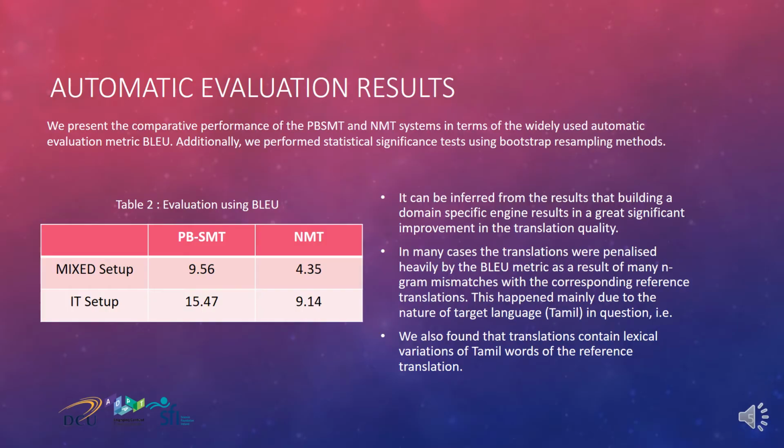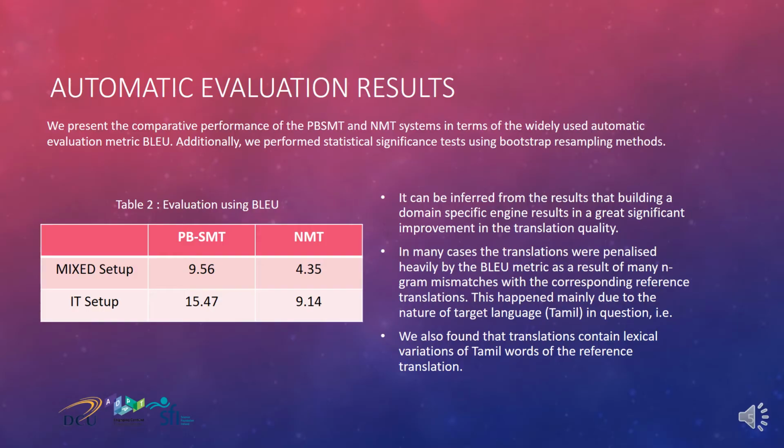Coming to the automatic evaluation results, we present the comparative performance of the PBSMT and NMT systems in terms of the widely used automatic evaluation metric, BLEU. The BLEU scores reported in these sections above are very low. We looked at the translations of the test sentences by the MT systems and compared them with the reference translations. We found that despite being good in quality, in many cases the translations were penalized heavily by the BLEU metric as a result of many n-gram mismatches with the corresponding reference translations.